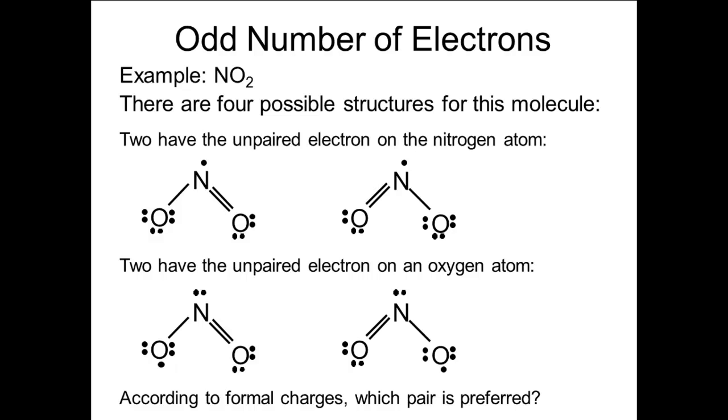The bottom 2 structures have a formal charge of 0 for all 3 atoms. So the best structures have the oxygen atoms with a single electron. However, remember that since all of these are resonance structures, all probably will contribute some to the structure.